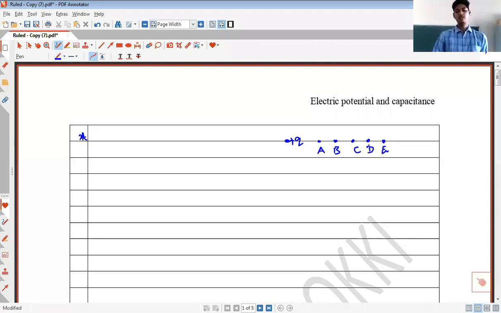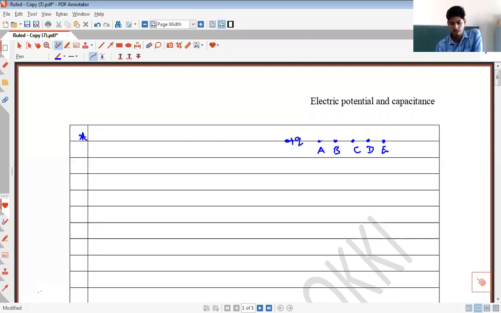See, all these points are present in the electric field produced by this source charge, correct? A, B, C, D and E are points present in the electric field produced by this source charge, because we know that the electric field produced by the source charge extends up to infinity. Now point A is very close to the source charge. The next point close to the source charge is B, next is C, and the point far away from the source charge is E, right?